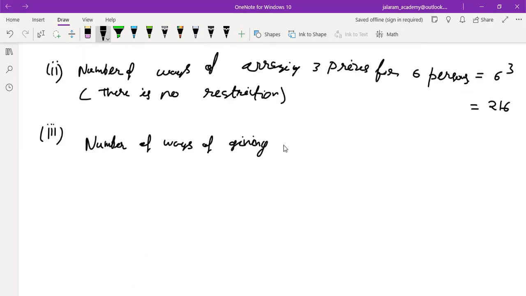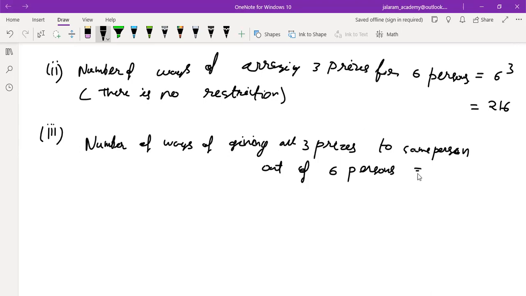The number of ways of giving all three prizes to the same person out of 6 persons: how many choices are there? Tell me, how many ways of giving all three prizes to the same person out of 6 persons?